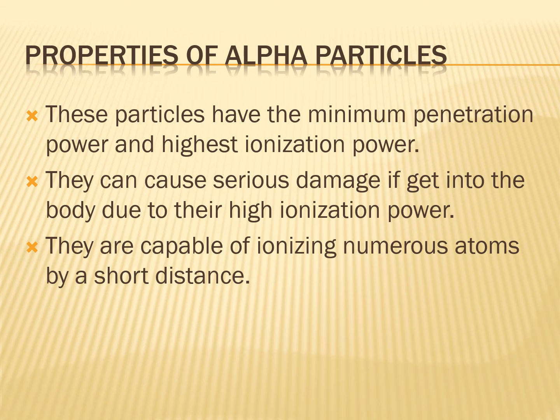Let us see some of the properties of alpha particles. Alpha particles have minimum penetration power and high ionization power. They can cause serious damage if they get into the body due to their ionization power. They are capable of ionizing numerous atoms over a short distance. One more thing is, we can stop these alpha particles even by keeping a simple paper in front of them.